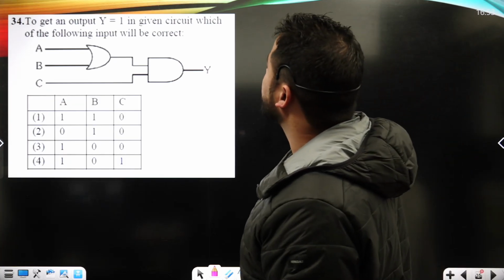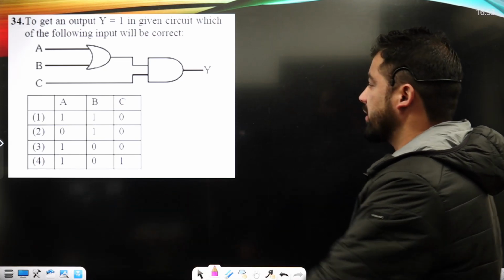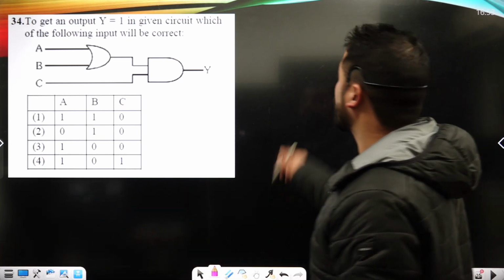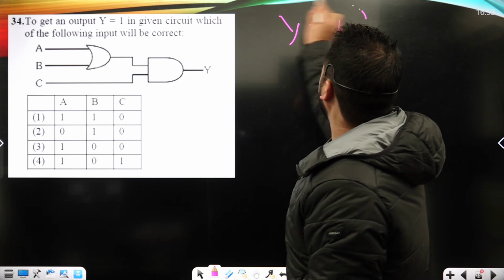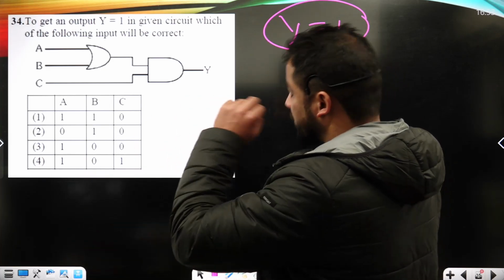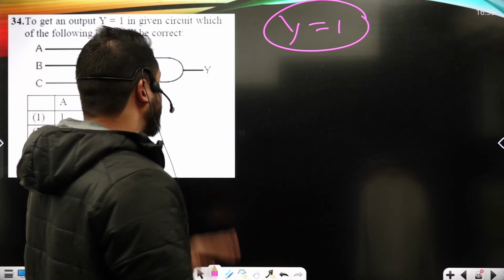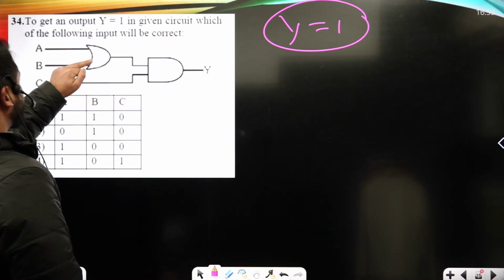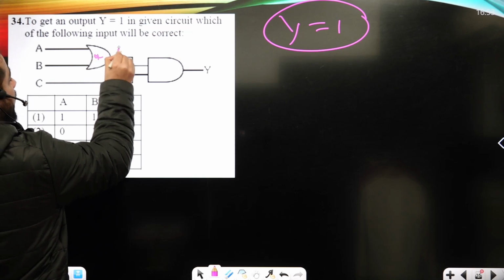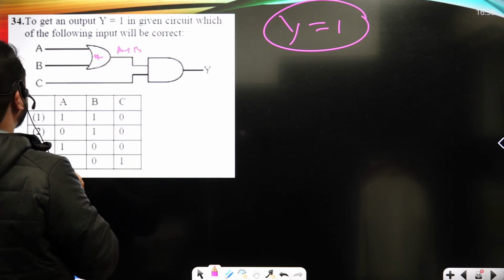The input Y in the given circuit, which of the following is correct? For Y to be maximum, in this case, what can be the values of A and B here? So this is what we can call an OR gate, and its Boolean algebra is A plus B here.